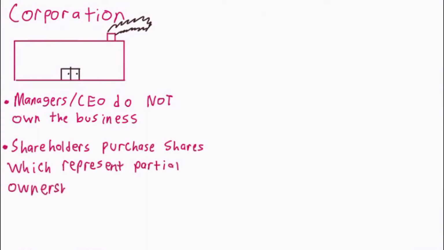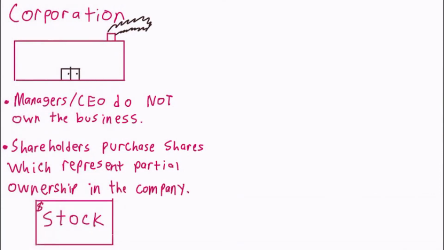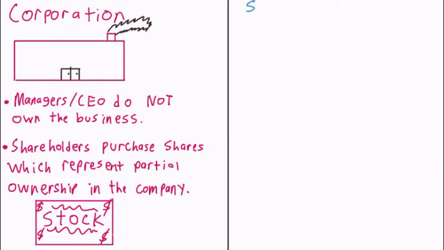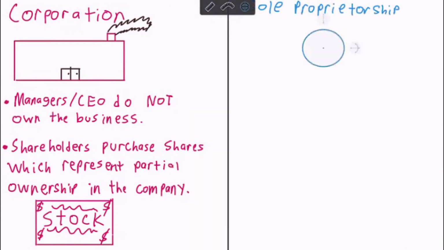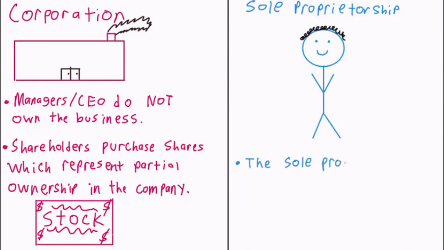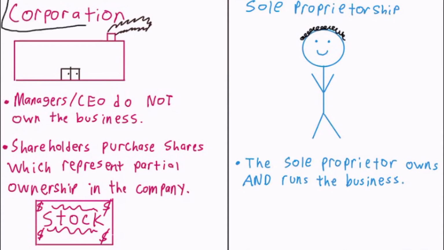in the company. On the other hand, another popular form of business organization is what is called the sole proprietorship. There are many differences between sole proprietorships and corporations, but the only aspect of interest here is the ownership roles. For a sole proprietor, one person both owns and runs the business. The focus of this video is going to be on corporations and how to account for the issuance of the most common type of ownership shares called common stock.